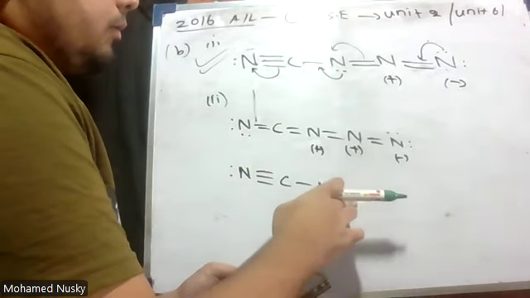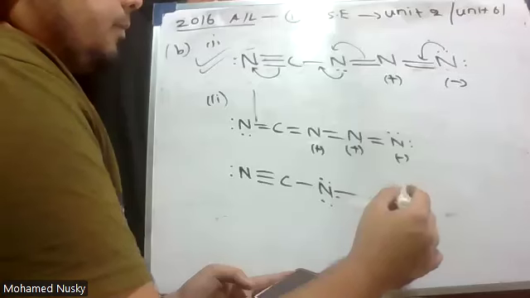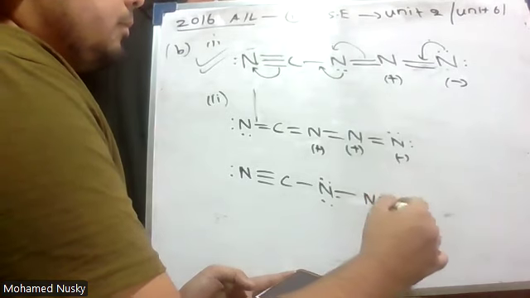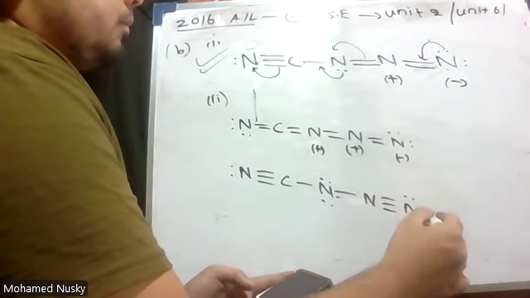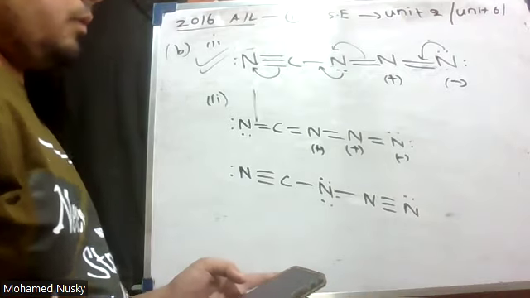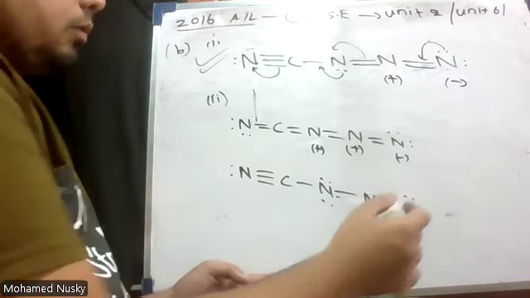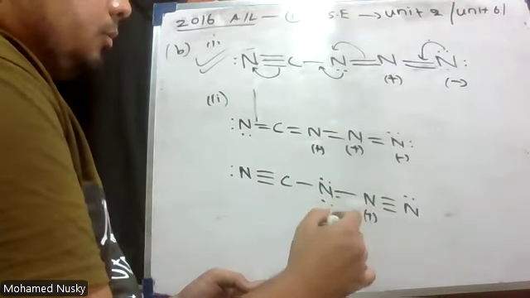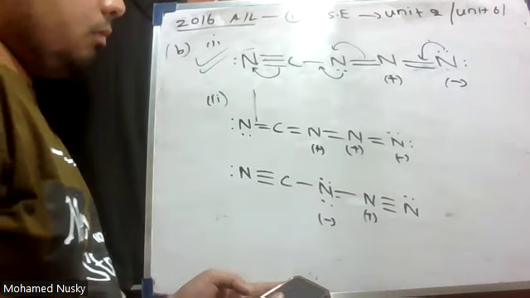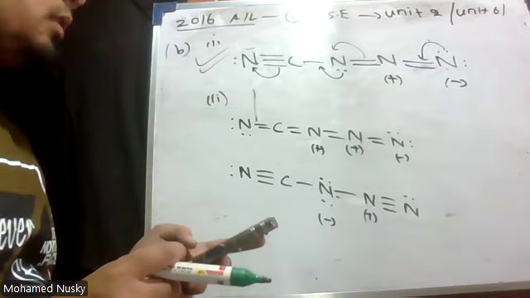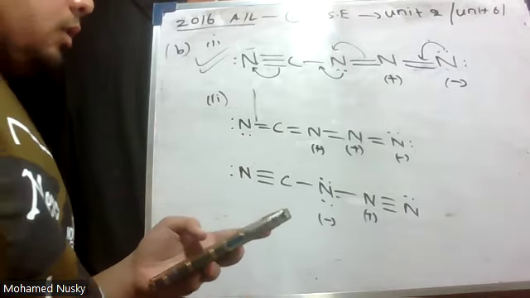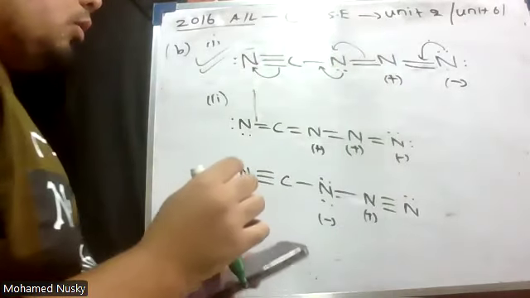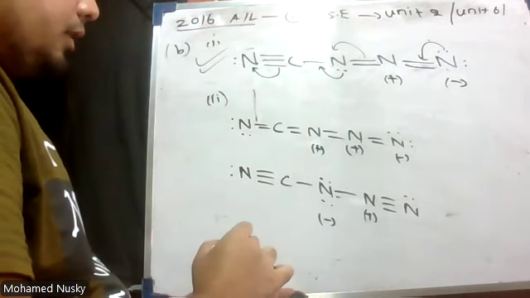Alright. 1, 2, 3, 4, 5. 1, 2, plus, minus. Okay. That is another structure. Now this is when the lone pairs are distributed between the two. Now let me draw the structure. Let me draw the skeleton.